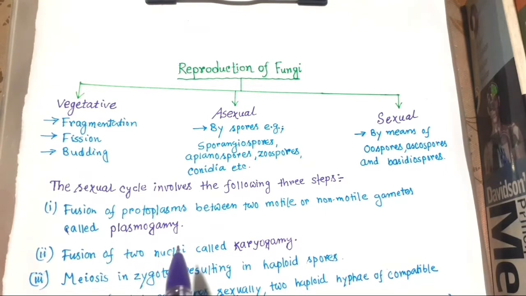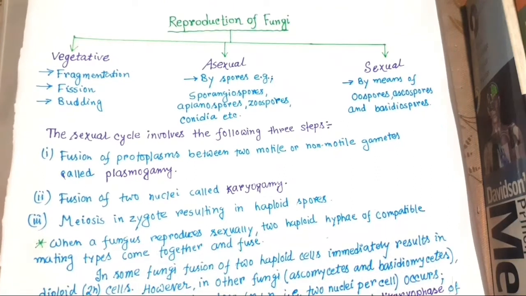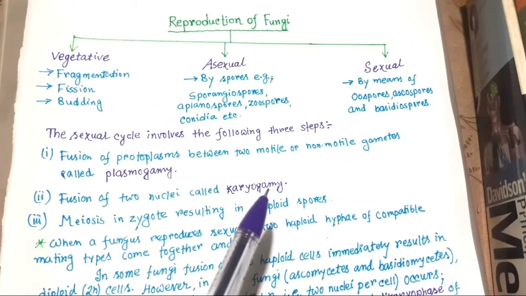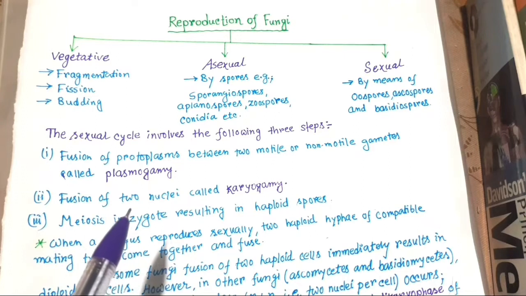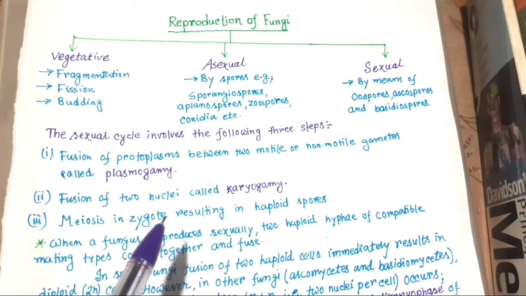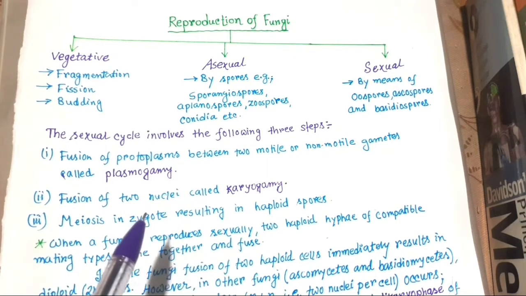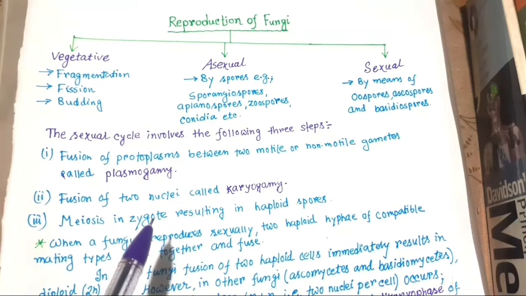Second, fusion of two nuclei, called karyogamy; karyo means nucleus. Third, meiosis in the zygote resulting in haploid spores. So in fungi the generation is haploid: after formation of the zygote there is meiosis, but in humans, which are a diploid generation, meiosis occurs before the zygote. That is the difference.